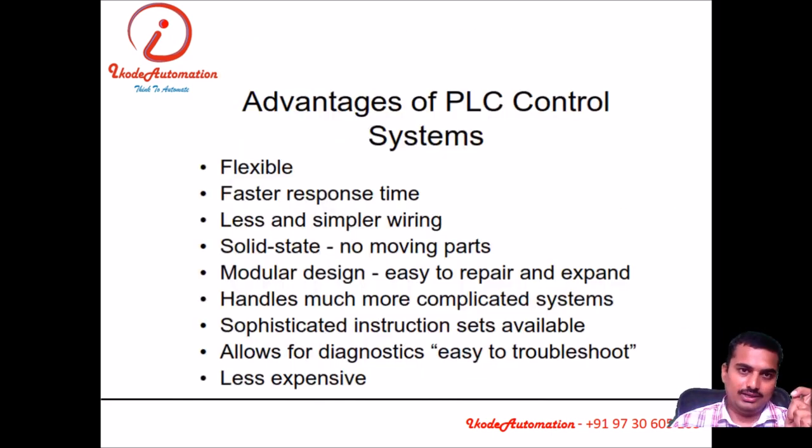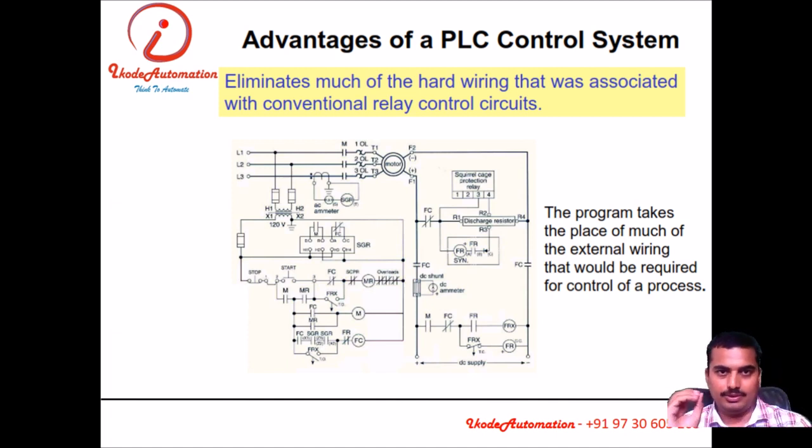The first advantage of the PLC control system is flexibility. A PLC control system is very flexible and very simple. Here we can see the control of a motor with two contactors and two indicators.